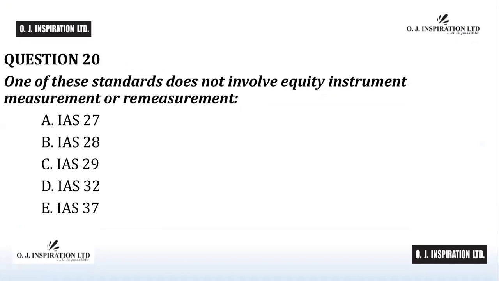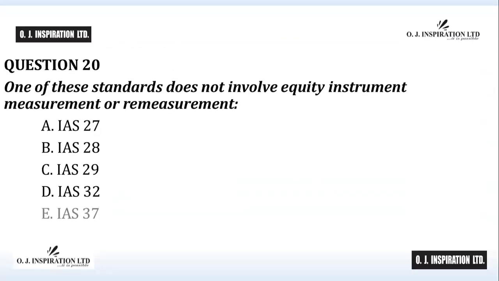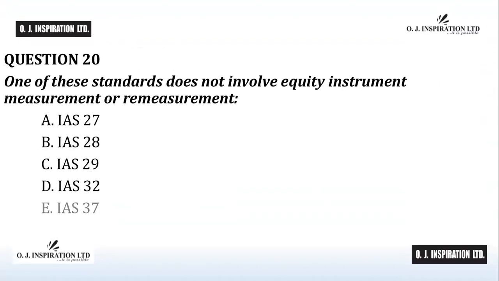Question number 20. The answer to question number 20 is E, IAS 37. IAS 37 is a standard which deals with provisions, contingent liabilities, and contingent assets. It does not deal in any form with the measurement of equity instruments.